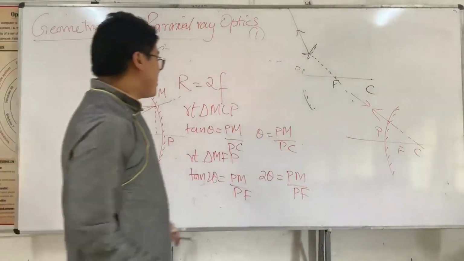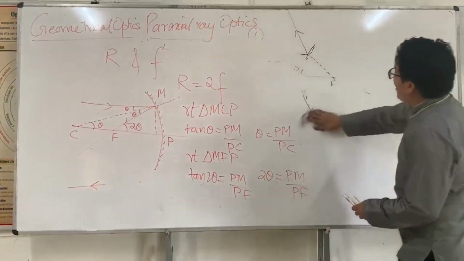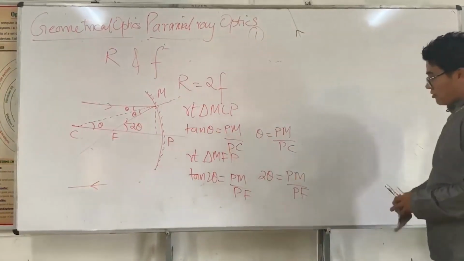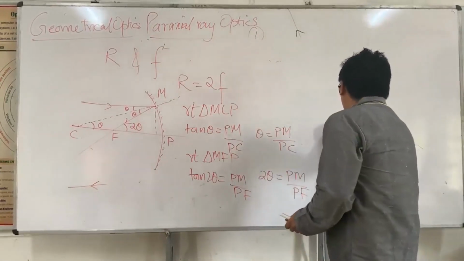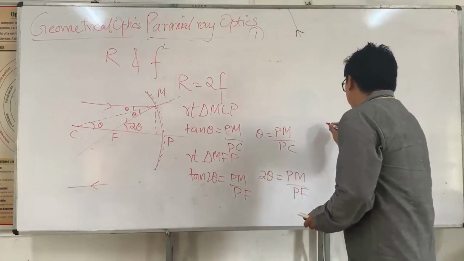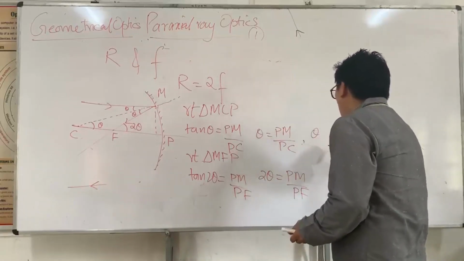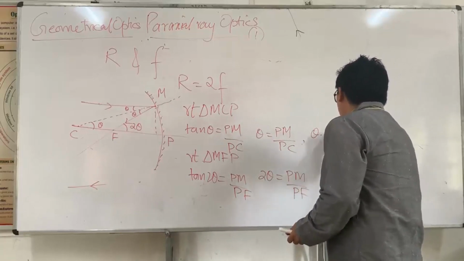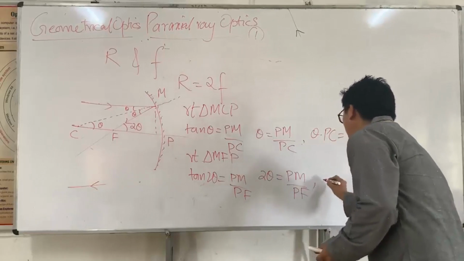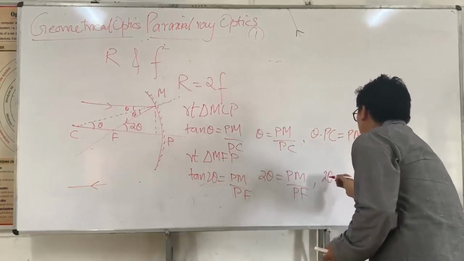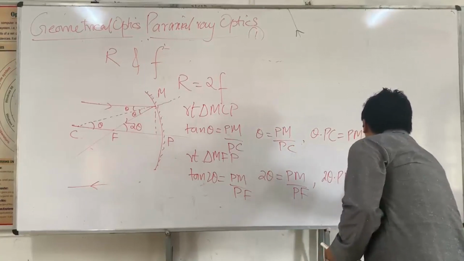Now, these are the two equations. I'm sure you can solve them. The right hand sides are equal, so I equate them. Theta times PC is equal to PM, and 2 theta times PF is equal to PM.